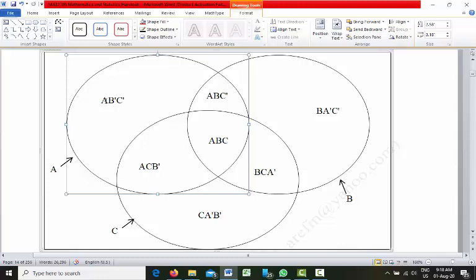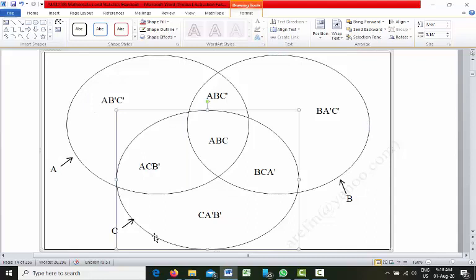But in this portion only A is there. B is not there because B starts from here. This is circle B and this is circle C. So as you can see, in this portion only A is there, B is not there, that means B prime, C is not there, that's why we got C prime. So in this portion we have only A.